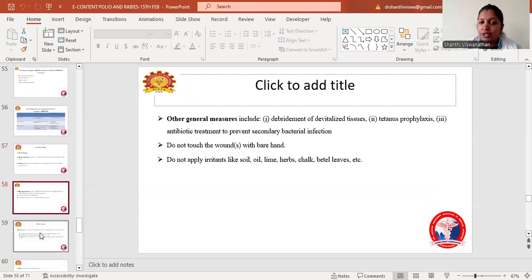The other general measures include debridement of devitalized tissue, tetanus prophylaxis, and antibiotic treatment to prevent any secondary bacterial infection. So these are the things we have to do under the general measures. Then do not touch the wound with bare hands, and should not apply any irritants like soil, oil, lime, herbs, chalk, betel leaves, etc.